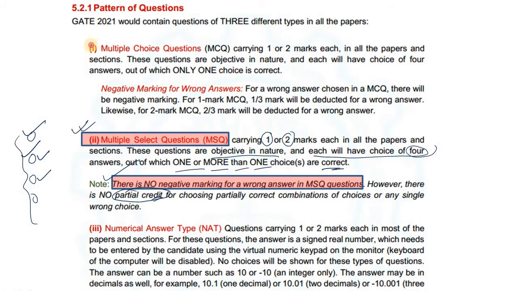Now in MCQ type questions, like the others here, they also carry either 1 or 2 marks and there is negative marking for a wrong answer. For a 1 mark MCQ you will be deducted 1/3 marks, and for a 2 mark question 2/3 of a mark will be deducted for a wrong answer.